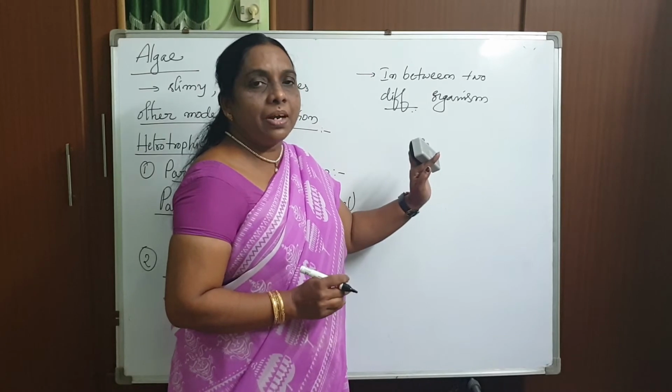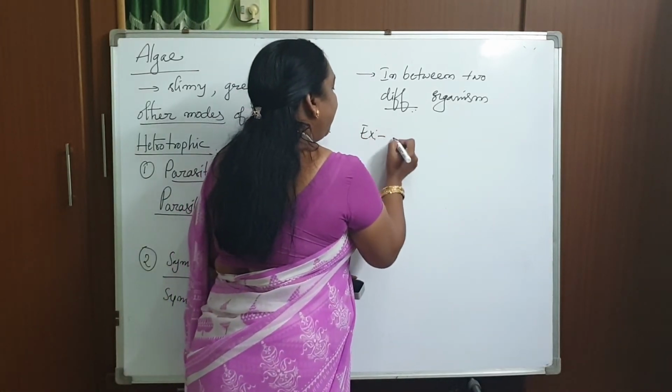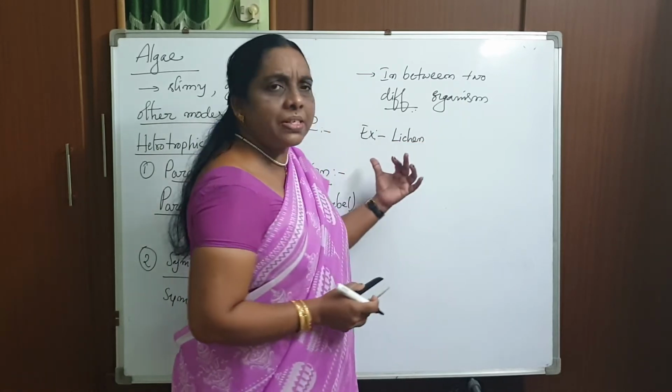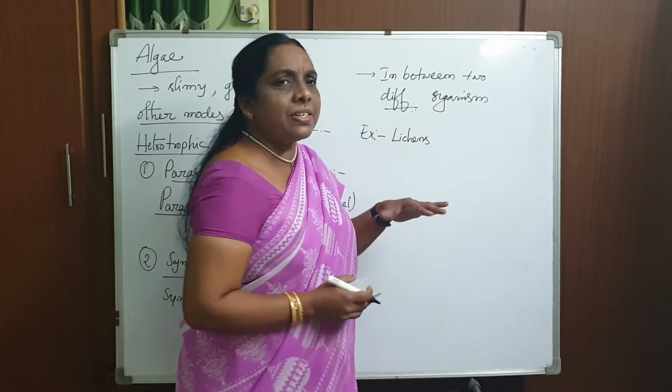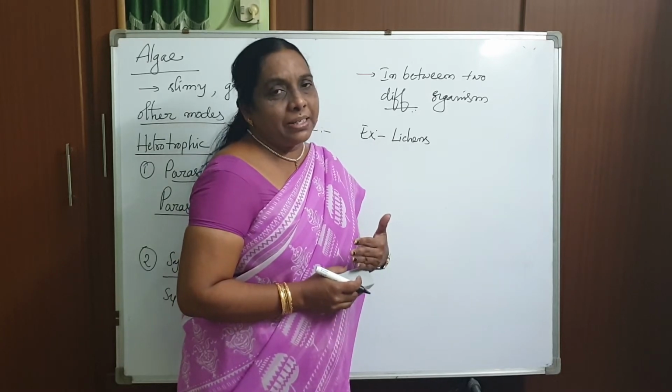That process is called symbiotic nutrition. The first example is lichens. Actually, what are these lichens? We can pronounce it the lichens or the lichens. Lichens are yellow, green or silvery white patches which grow on plants.